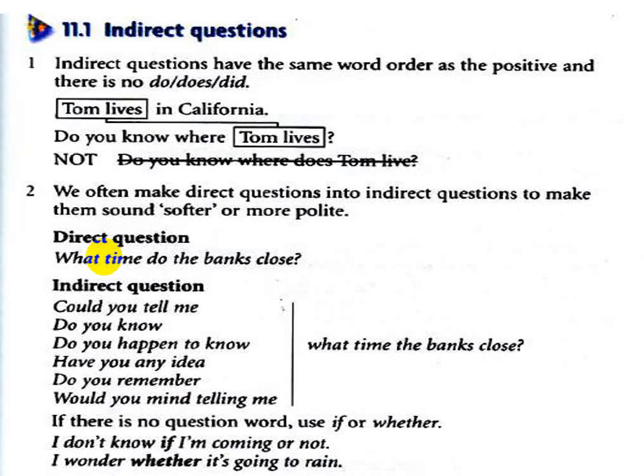بالindirect question حتى نسويها more polite. تلاحظون هنا هاي الجملة نفسها لكن من نريد نسويها more polite نسويها indirect question. نستخدم مثلا could you tell me what time the banks close. تلاحظون هاي الجملة could you tell me what time the banks close ألطف من إنه واحد يسأل what time do the banks close. More soft, more polite.